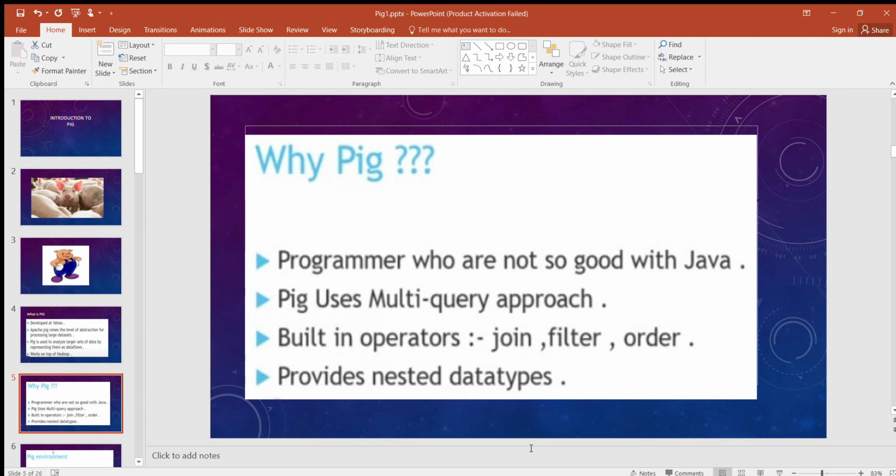Pig Latin is SQL-like language and it is easy to learn Apache Pig when you are familiar with SQL. Apache Pig provides many built-in operators to support data operations like joins, filters, ordering, etc. In addition, it also provides nested data types like tuples, bags, and maps that are missing from MapReduce. The language used to analyze data in Hadoop using Pig is known as Pig Latin.